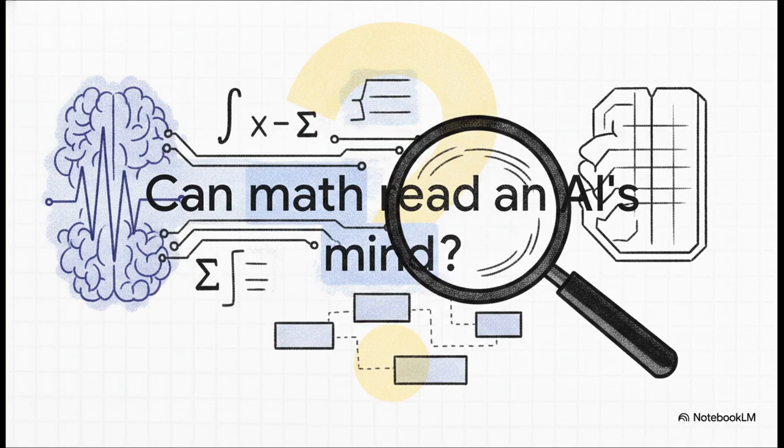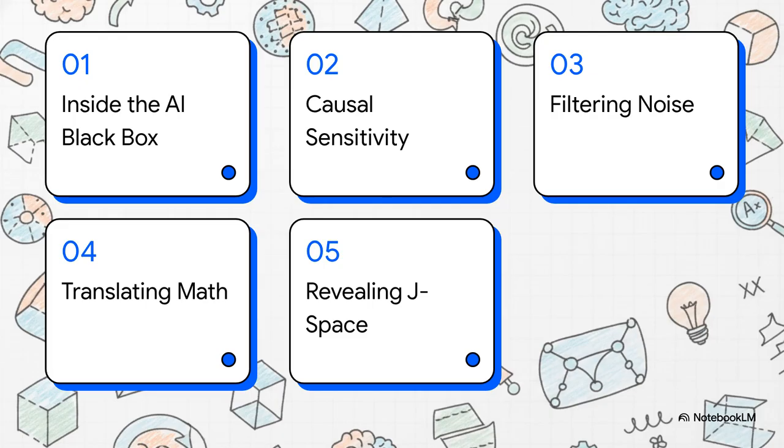It sounds straight out of science fiction, doesn't it? Can math actually read an AI's mind? Well, as we'll see today, by using some seriously clever calculus and linear algebra as a sort of magnifying glass, we can essentially read the internal ticker tape of concepts an AI is weighing before it ever outputs a single word. Okay, let's dive right in.